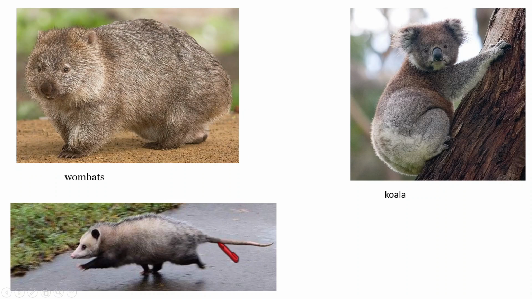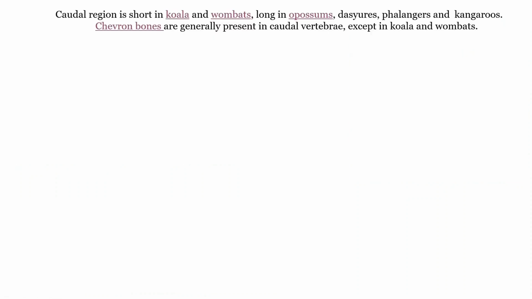So the caudal region is elongated, and the caudal vertebrae are more developed in the case of opossums. Not opossums only, but also Didelphis, phalangers and kangaroos. In all those organisms, the caudal regions are not short. And also some chevron bones we can see.